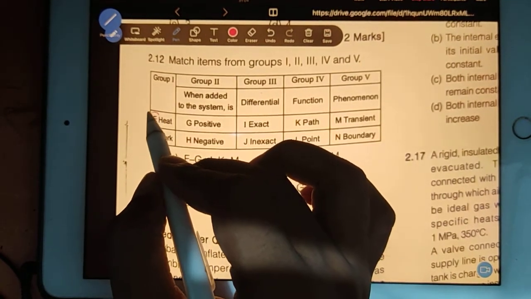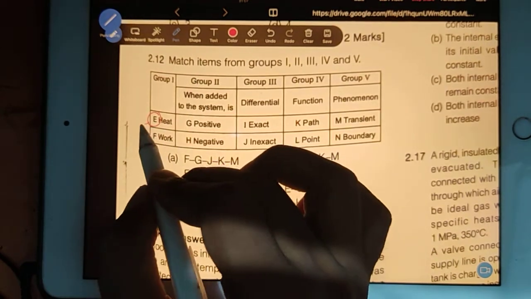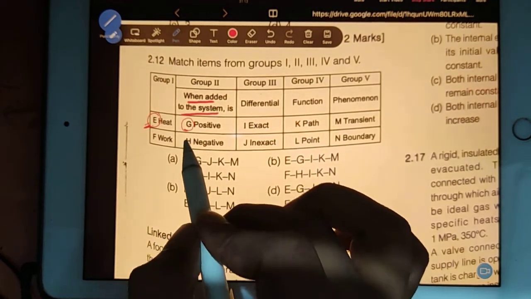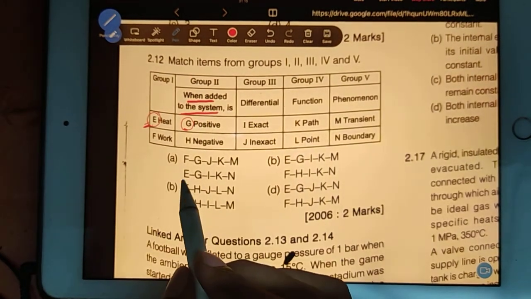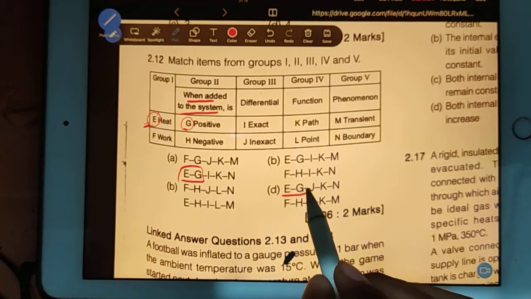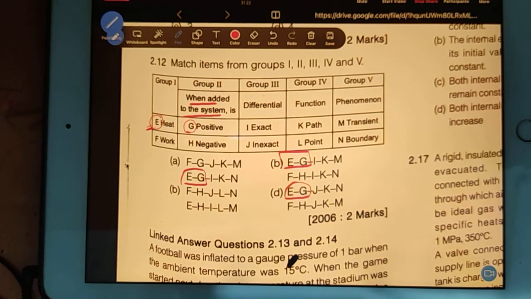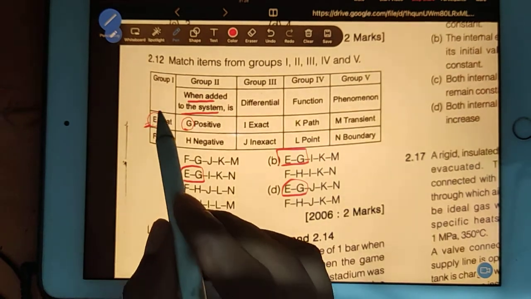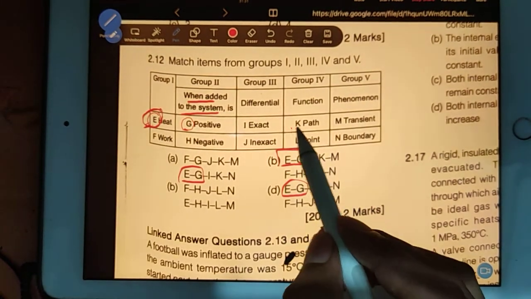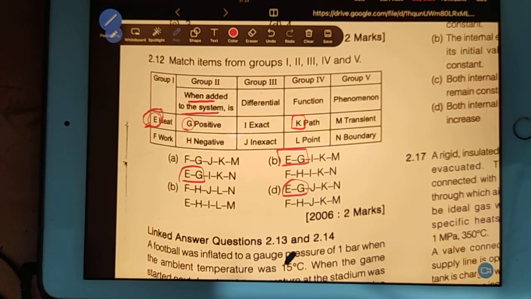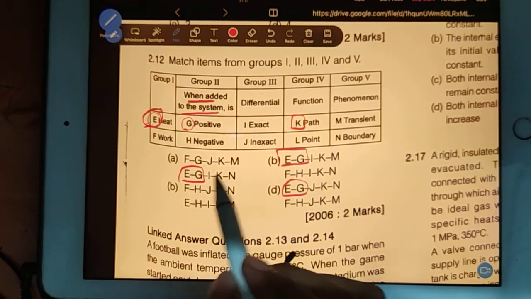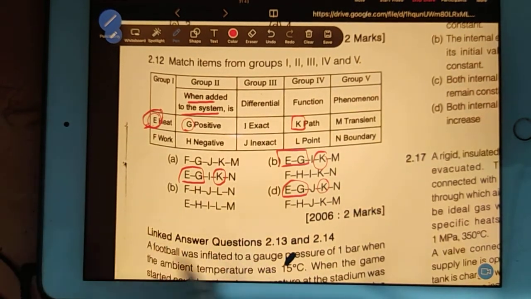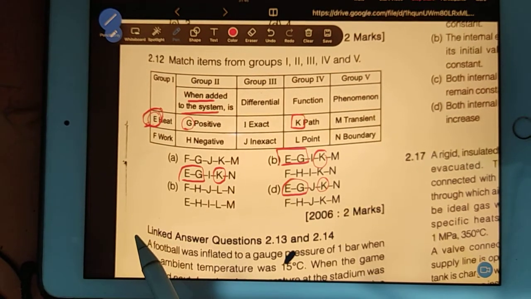This itself will give you a clear idea. Heat E is connected with C. When added to the system, heat will be positive, so E connected should be Z. So G. Here you have EG, here you have EG, and here you have EG. Now see, other than that, heat is a path function also, so E should also be connected with path function, meaning K. So in which is heat with K? Here also heat is with K, here also, and here also heat is with K. So still we are not able to filter. Okay, go ahead, we have another concept.